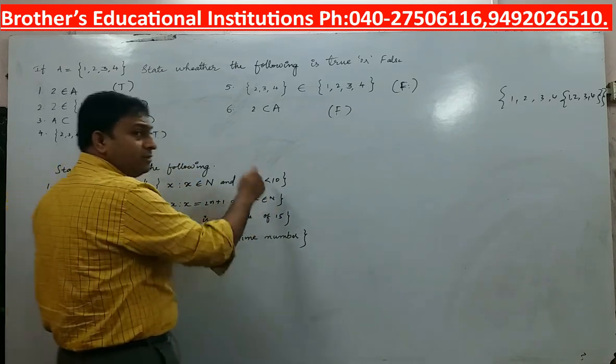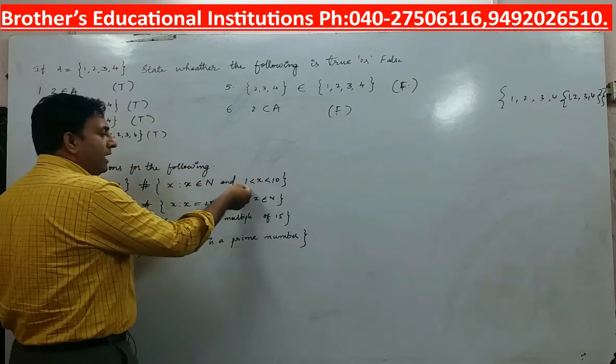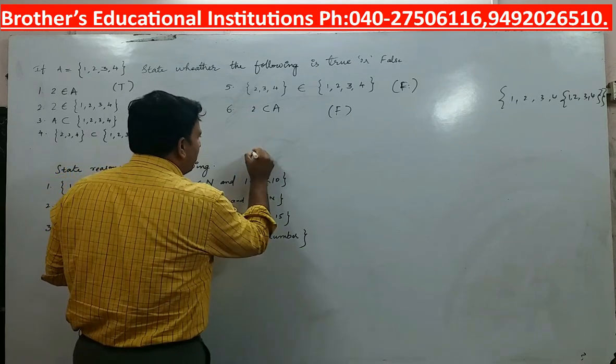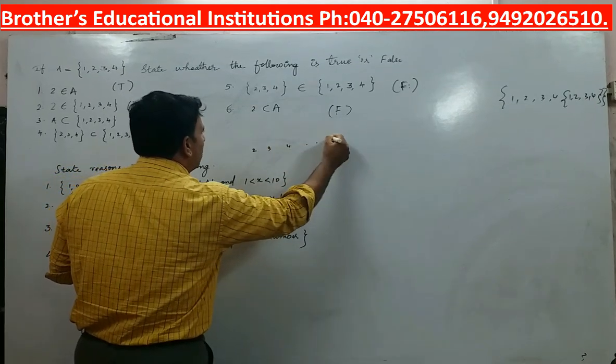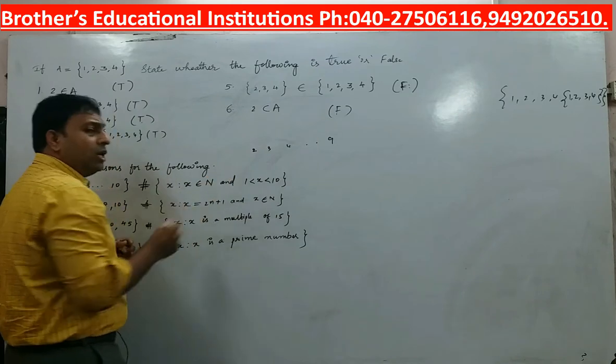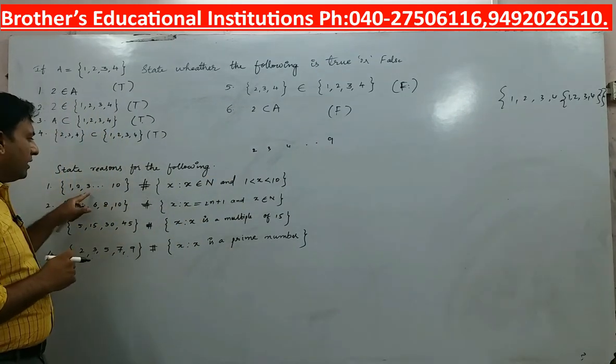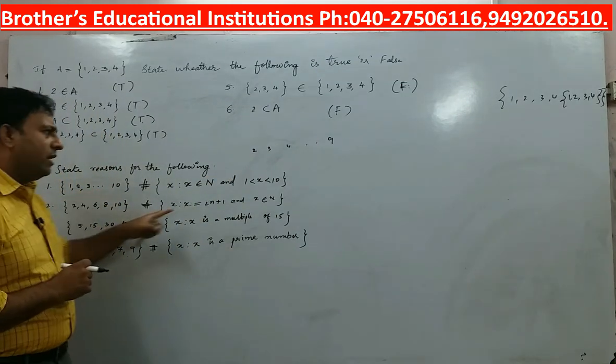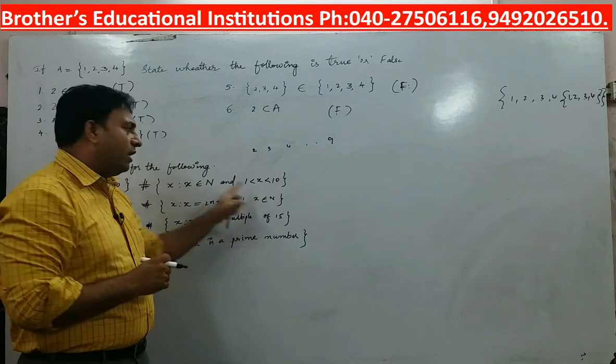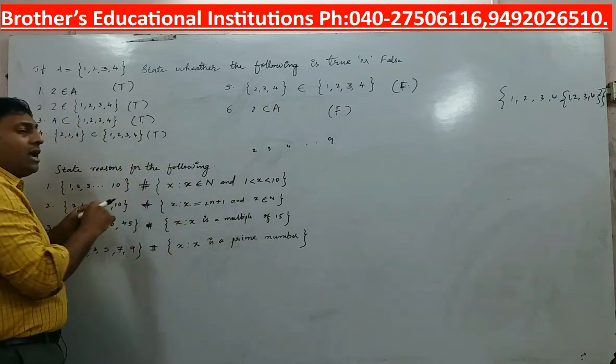Now, when I say x is between 1 and 10, it means the numbers start from 2, 3, 4, and go on till 9. 1 and 10 are not included. So in the roster form 1 and 10 are included. In the set builder form 1 and 10 are not included. Hence these two sets are unequal sets.